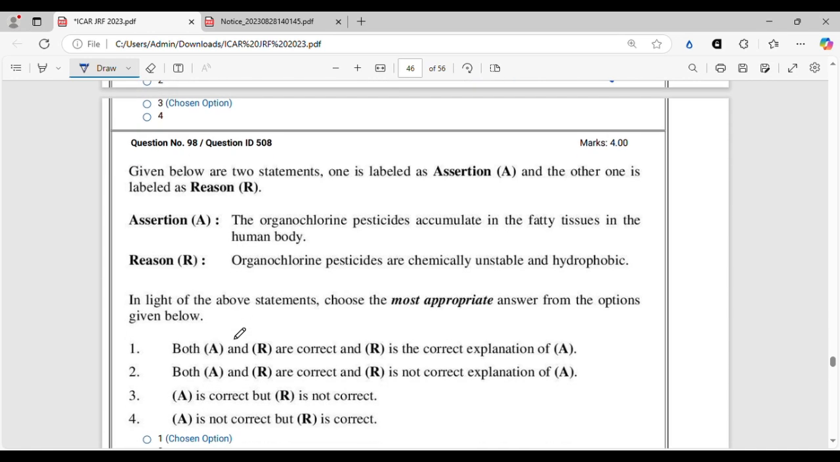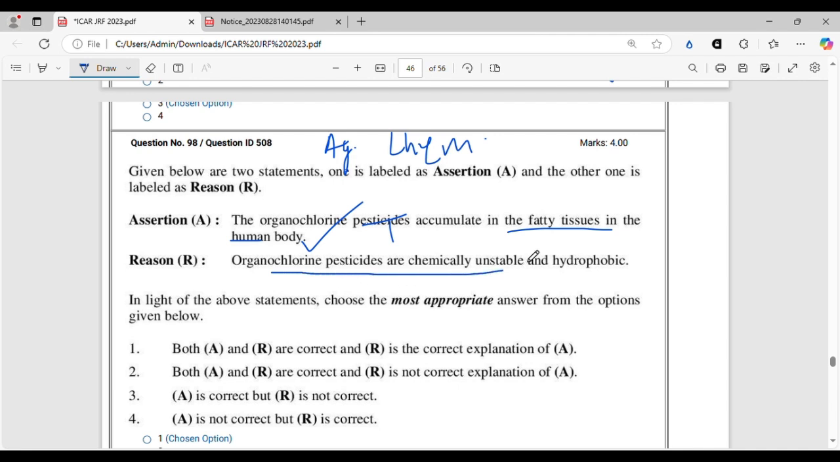All right. Another assertion reasoning question from agricultural chemicals. So again, we have to be very careful so that we don't get it wrong. The organochlorine pesticides accumulate in the fatty tissues in the human body. This is true. This is a correct statement. Organochlorine pesticides are chemically unstable and hydrophobic. No, no, no. It is not unstable. Organochlorines are one of the most stable compounds.